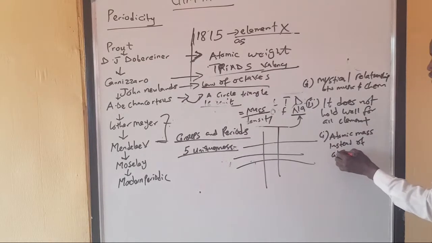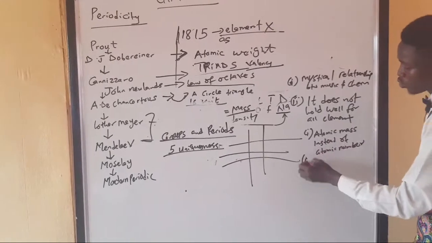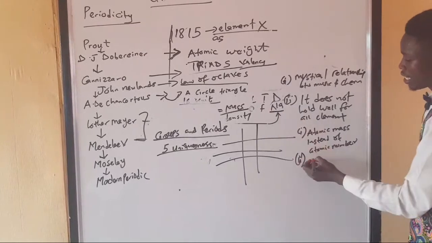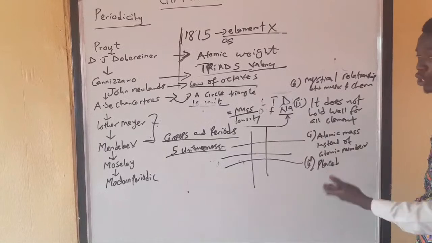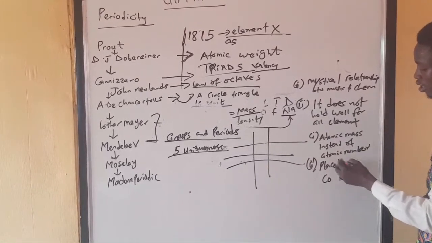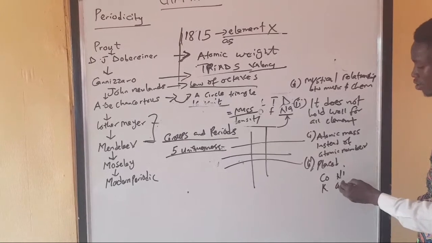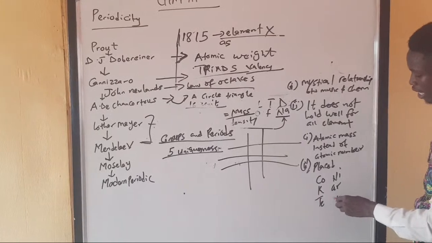Then another fault in his theory is that he placed some elements with higher atomic mass before the lower ones, like in the place of cobalt and nickel, in the place of potassium and argon, then in the place of tellurium and iodine.